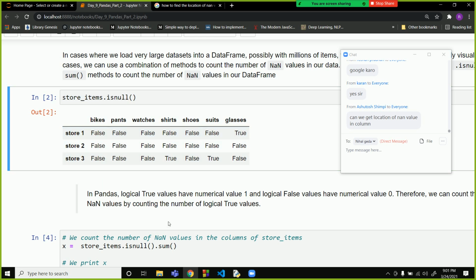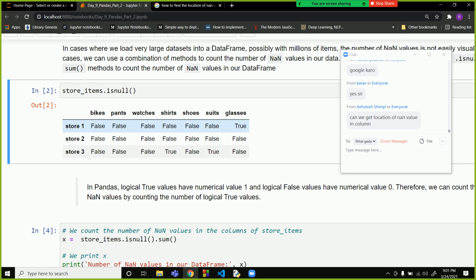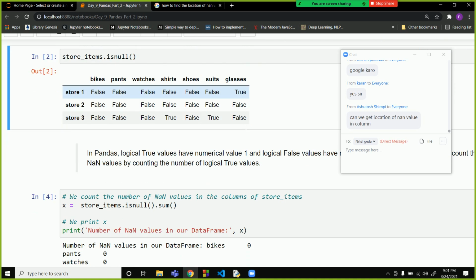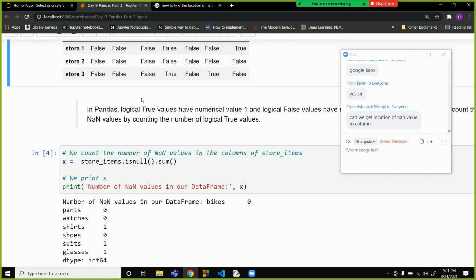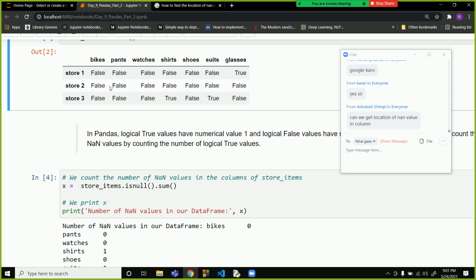When we do sum, sum is operated on integers, so it will do an upcasting. False will be interpreted as 0 and true will be interpreted as 1. So now it will do column wise summation. Pants will return 0, bikes will return 0, glasses will return 1, because there is one true value over here.